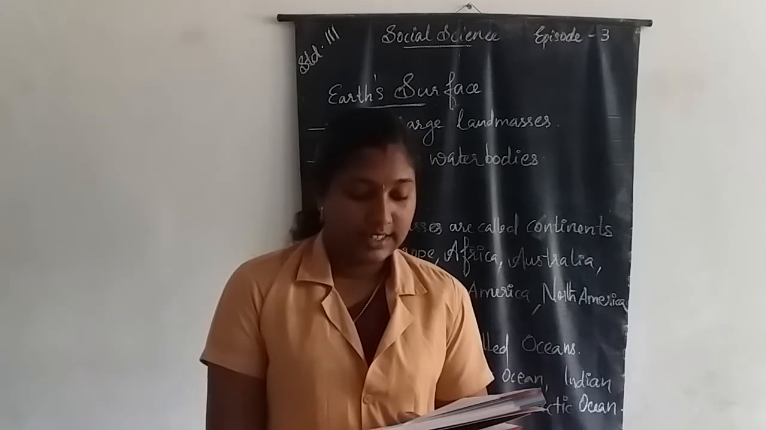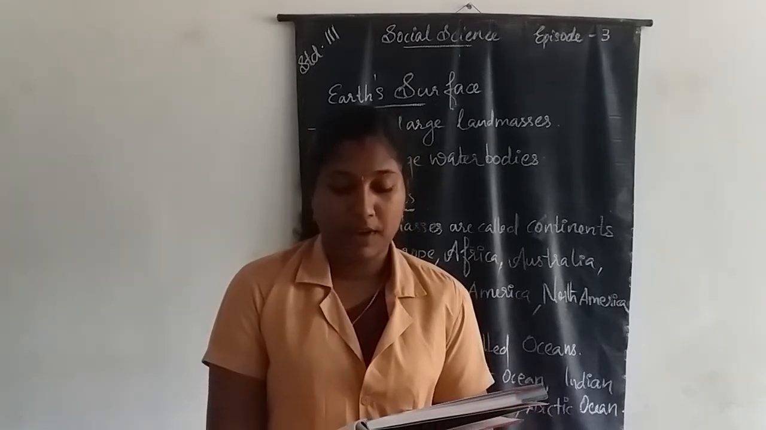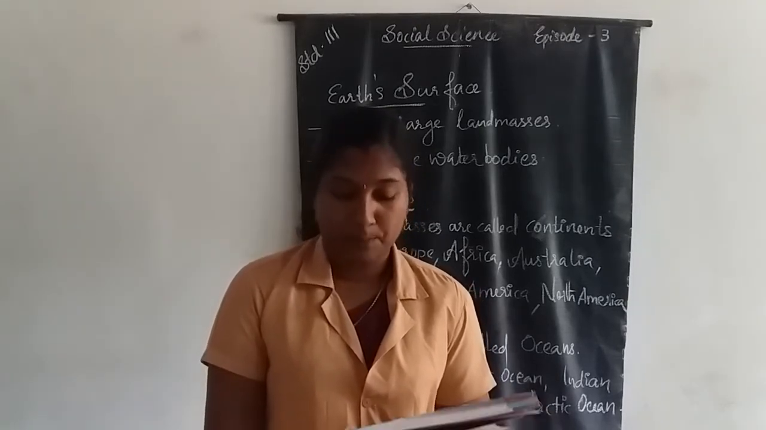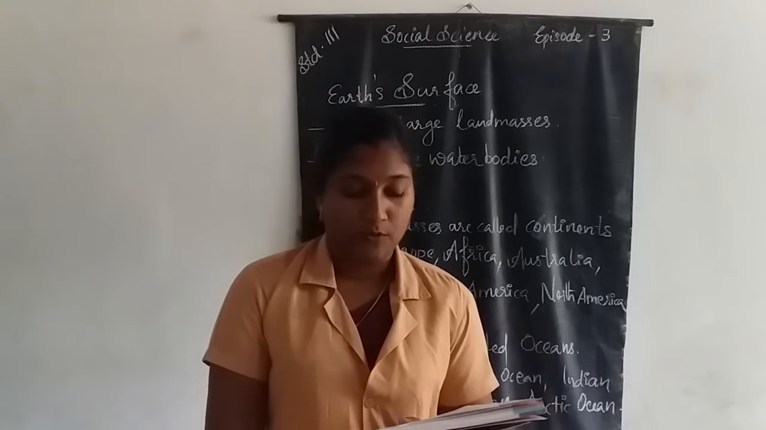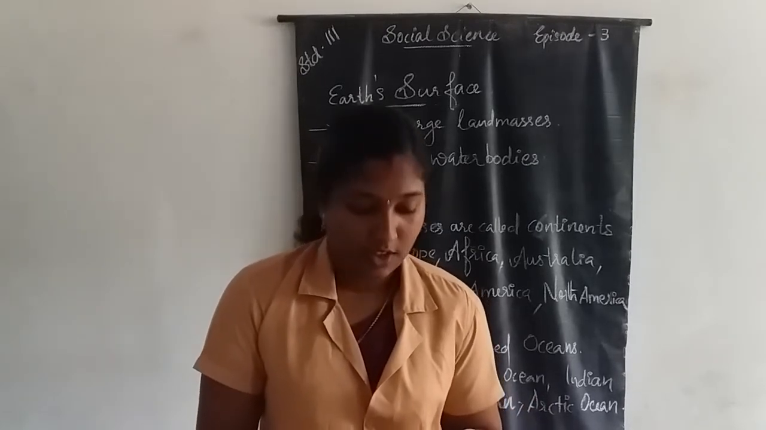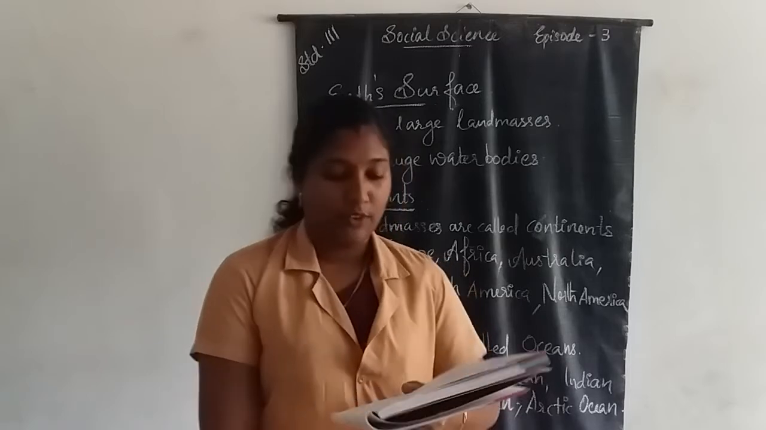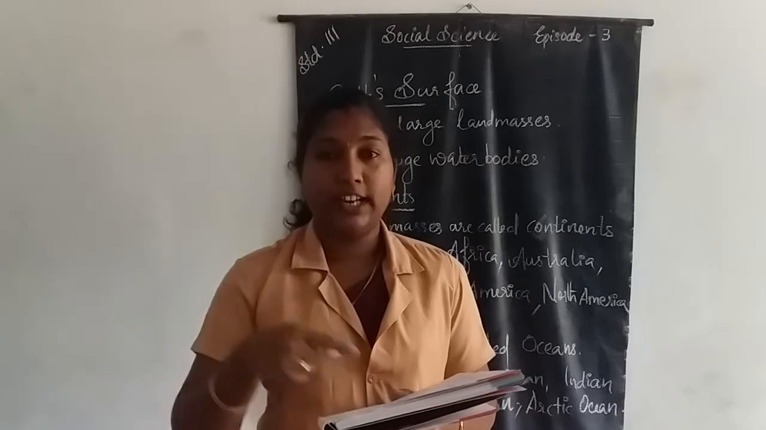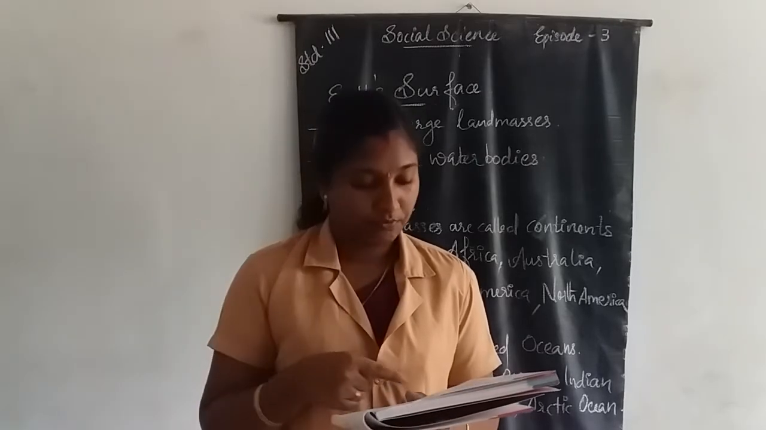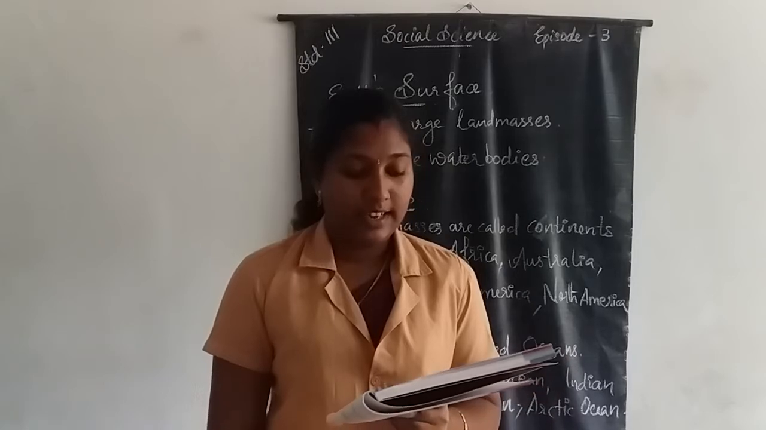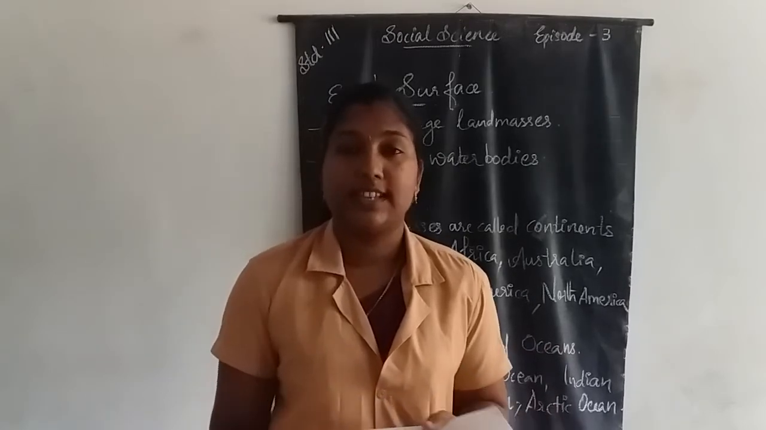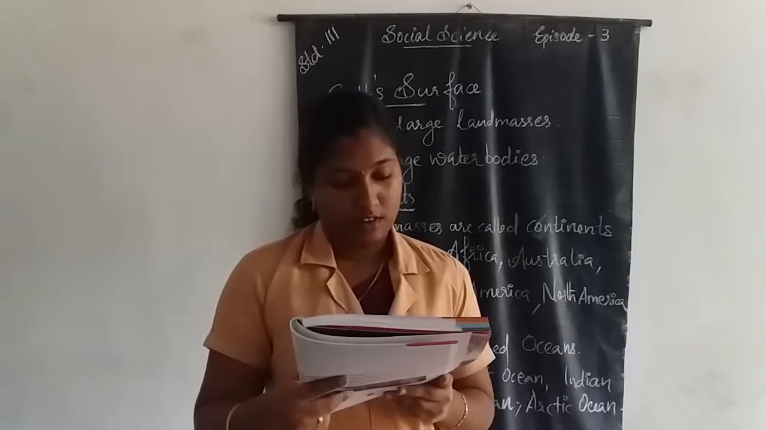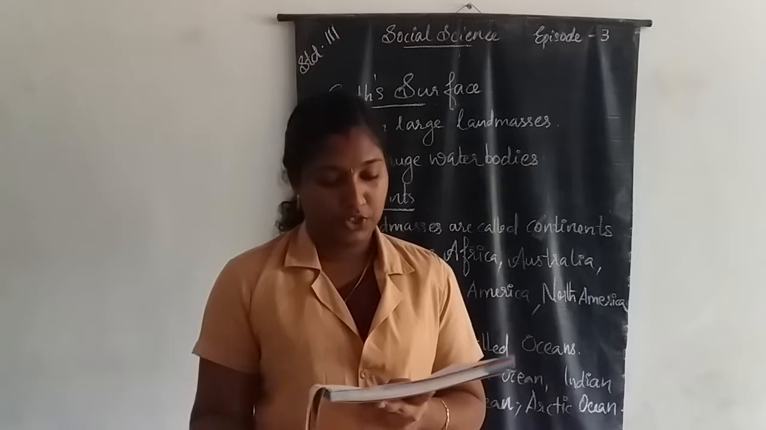Fourth one. The Earth's dash is an imaginary line passing through its middle. Which is the correct answer? Axis. We know that the Earth's axis is the imaginary line passing through the middle of the Earth. Days and nights are caused by the Earth's which movement? Rotation.